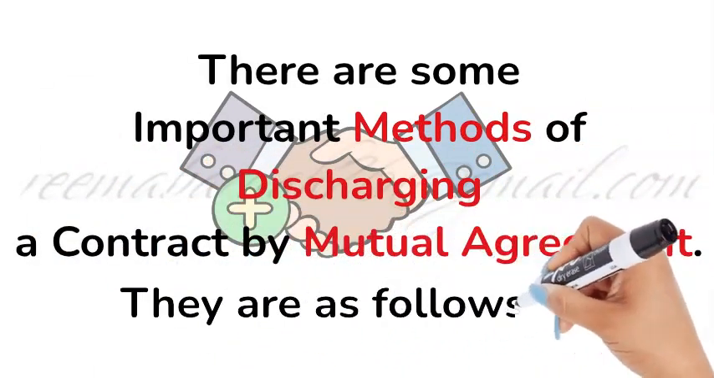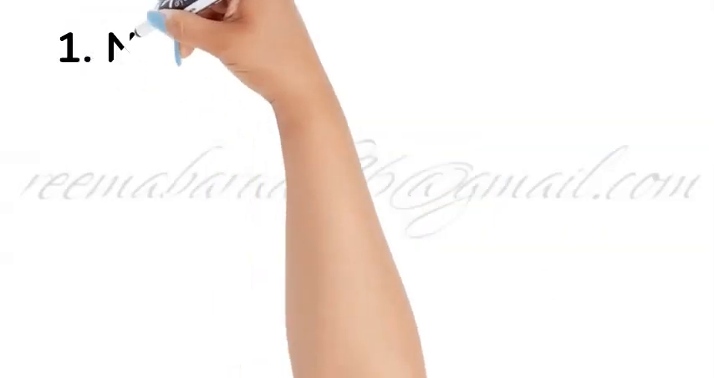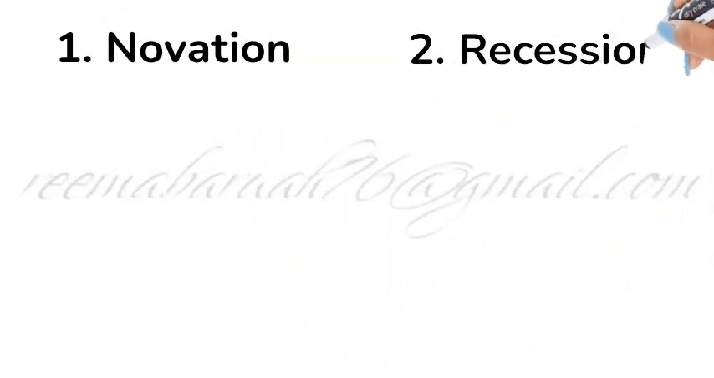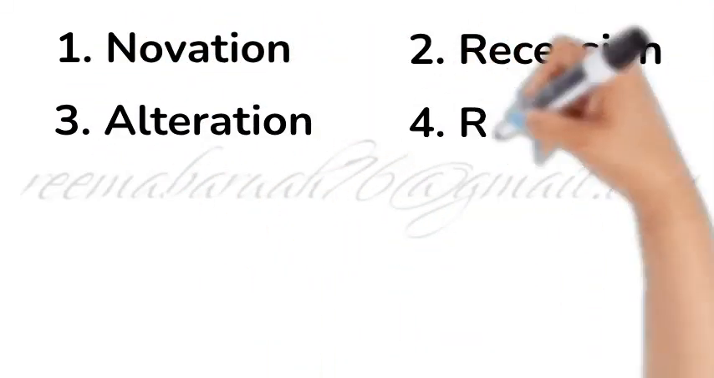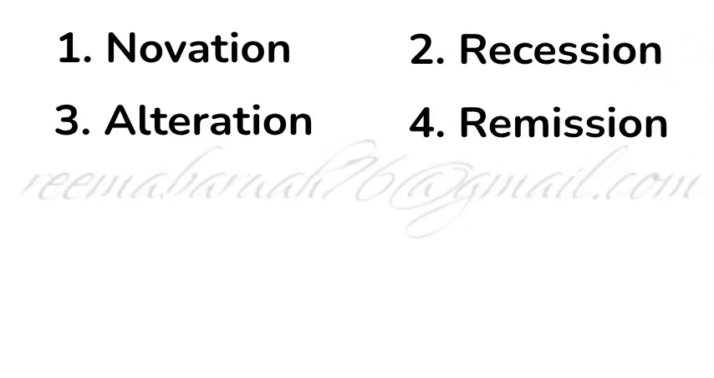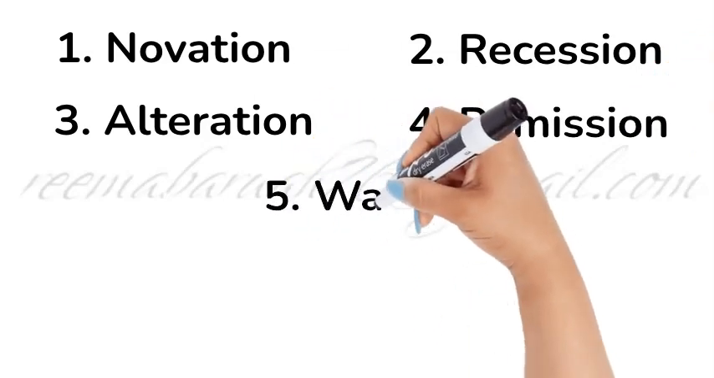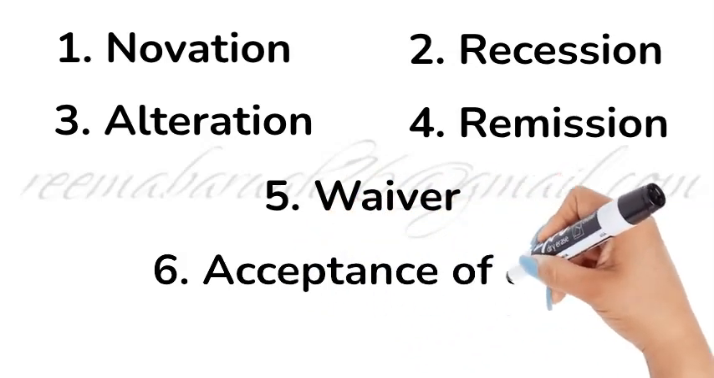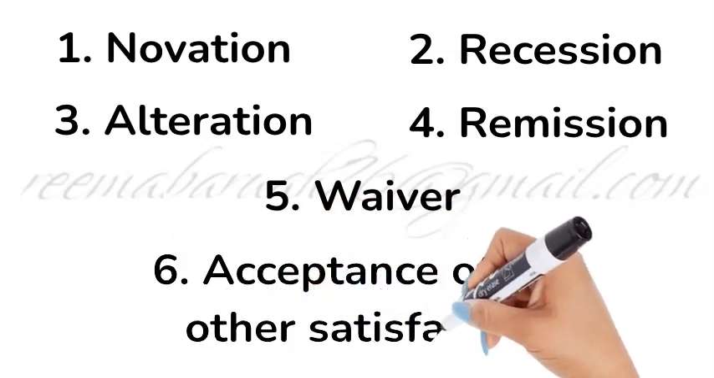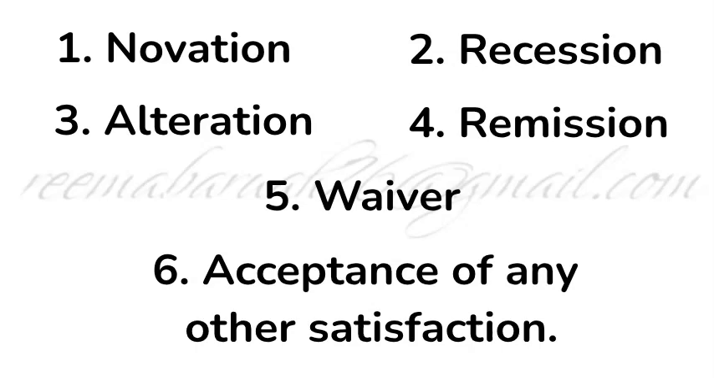They are as follows. Number 1, novation. Number 2, rescission. Number 3, alteration. Number 4, remission. Number 5, waiver. And number 6, acceptance of any other satisfaction. Let us discuss these points one by one.